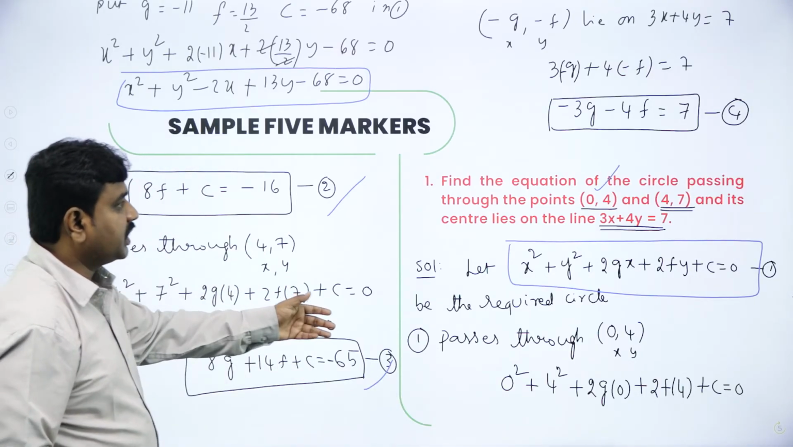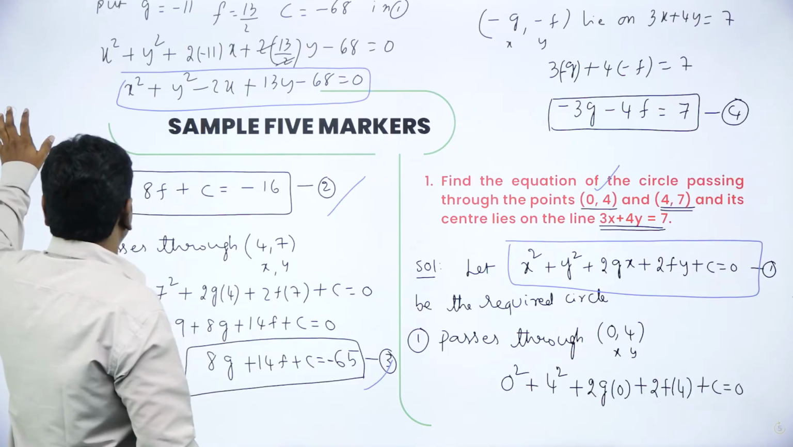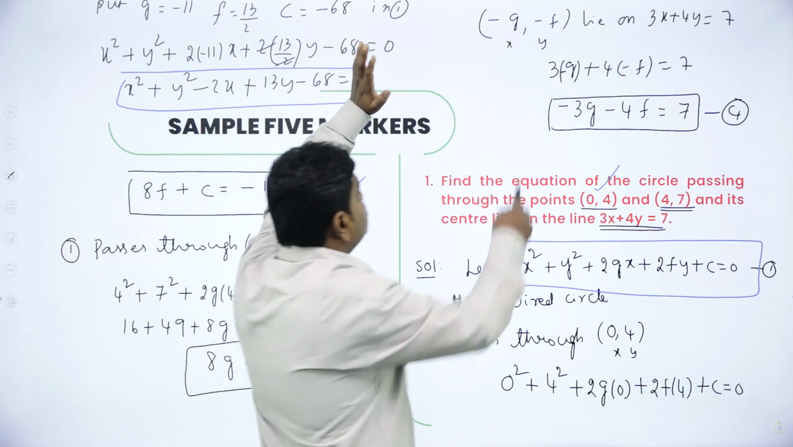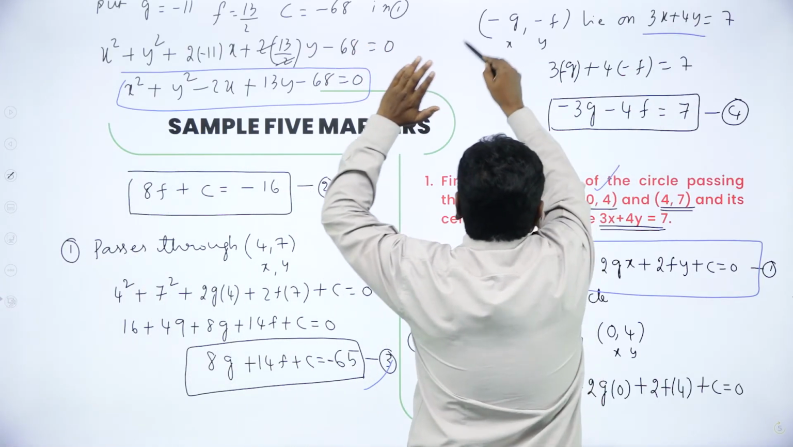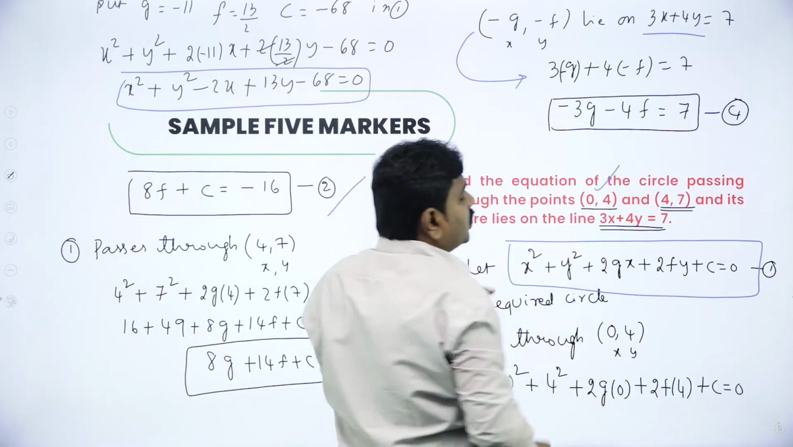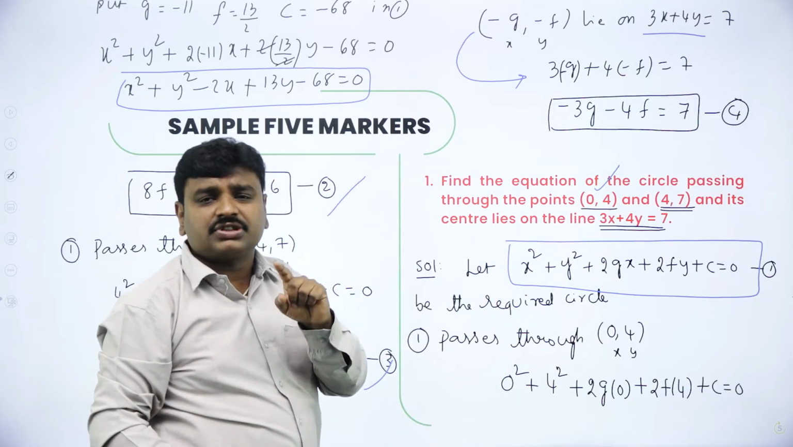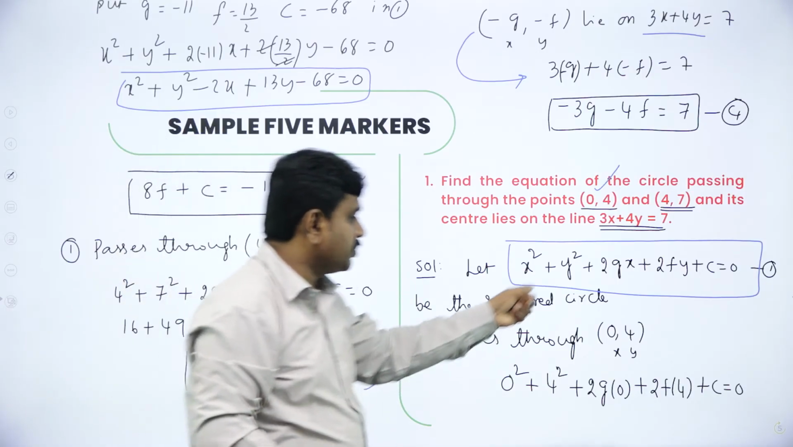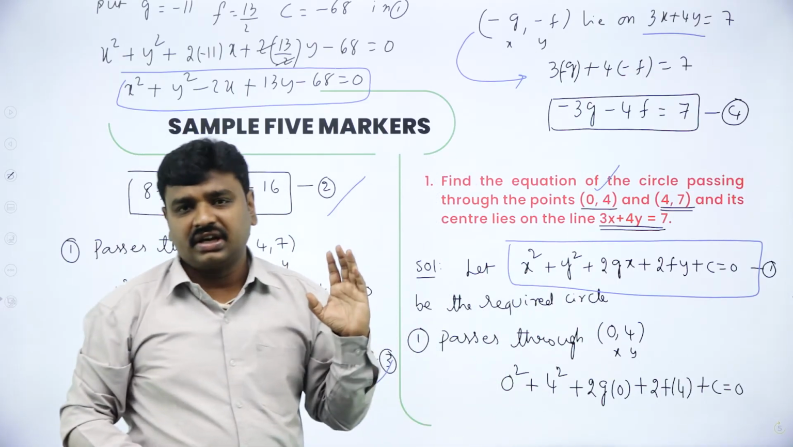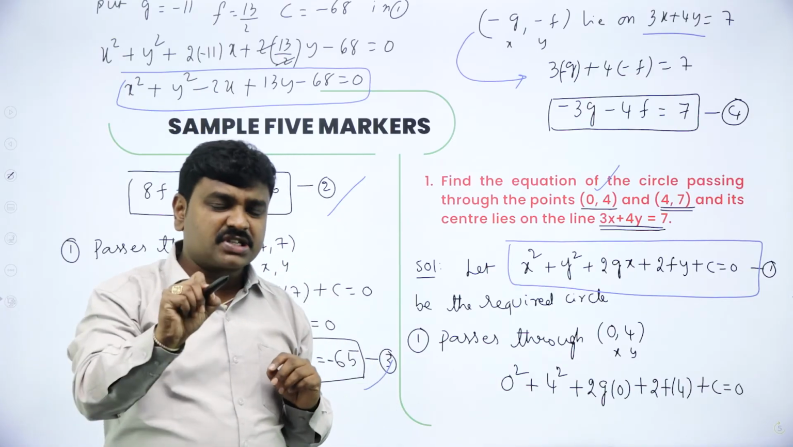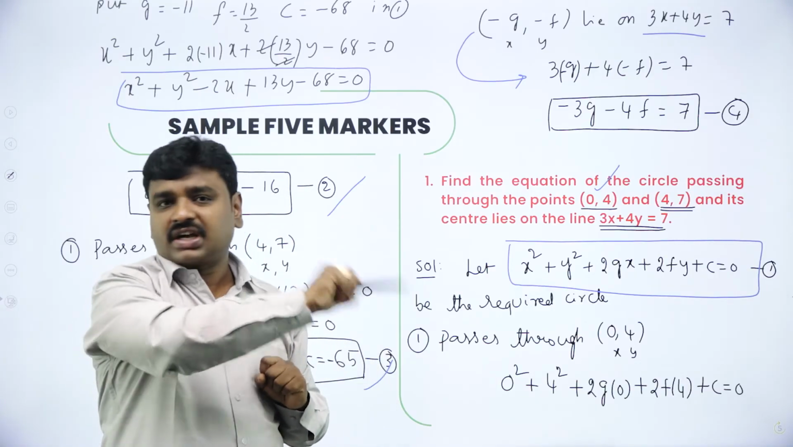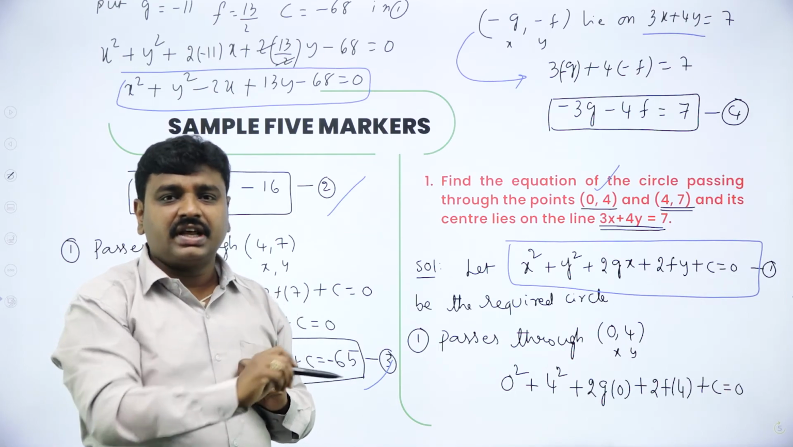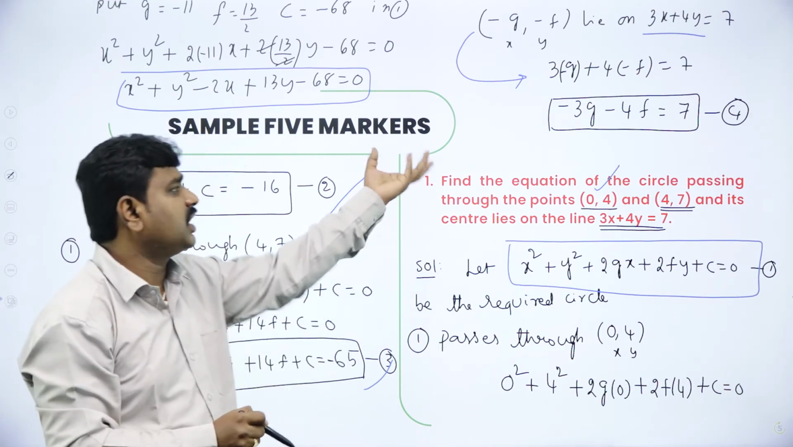Now we have 2 and 3, and they have also given that the center lies on the line. Center means what? Minus g, minus f lies on this line. So put this in the line equation, you will get another. So 2, 3, 4, 3 simultaneous equations you will get. Solve the 3 simultaneous equations to get g, f, c and substitute them in the first equation, you will get the circle. That is it. If any circle passes through any point, put the point in the circle equation. If the center lies on any line, center means minus g, minus f, put it in the line. That is it.